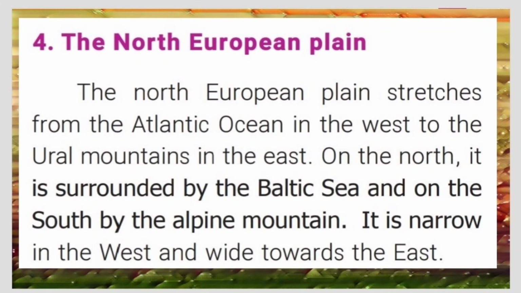Fourth one, the North European Plain. The North European Plain stretches from the Atlantic Ocean in the west to the Ural Mountains in the east. On the north, it is surrounded by Baltic Sea, and on the south by Alpine Mountain. It is narrow in the west and wide towards the east.